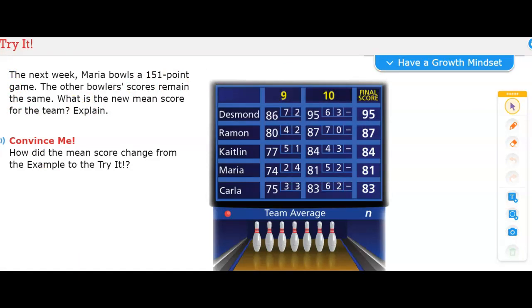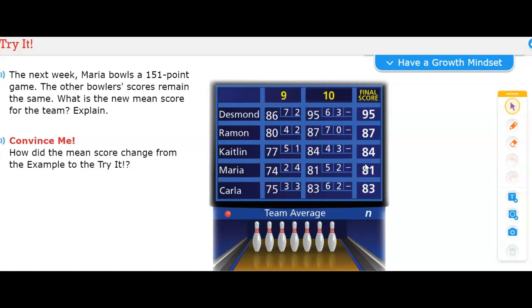The next week, Maria bowls a 151-point game. The other bowlers' scores remain the same. What is the new mean score for the team? Explain. To find the new mean, we would have to now add in the new score for Maria. So instead of Maria having the 81 that she had the first time they played, the second time is the 151. We have to reflect that.